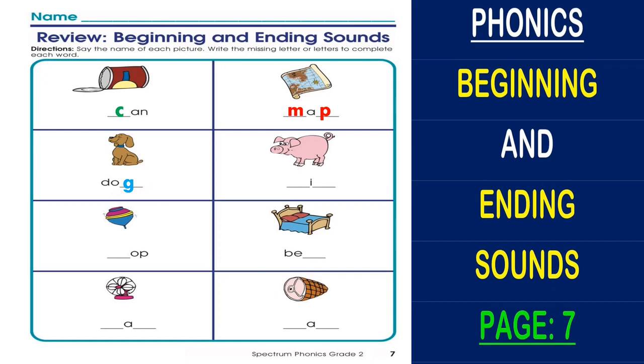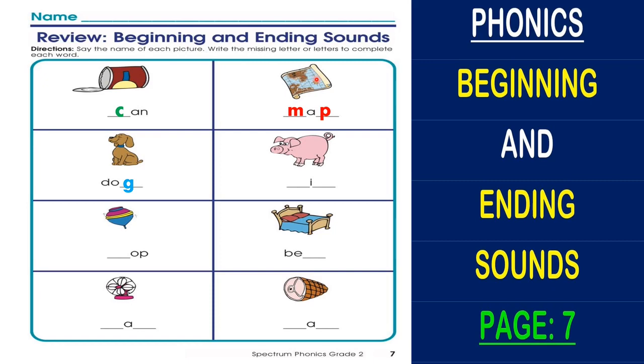Again, we have another animal which is quite common. This animal is what? You all know it, yeah? It is a pig. Here again, as map, both beginning and ending sounds are missing.